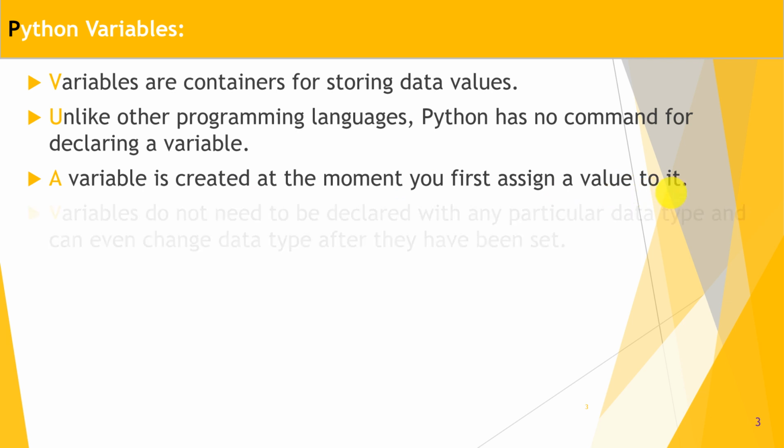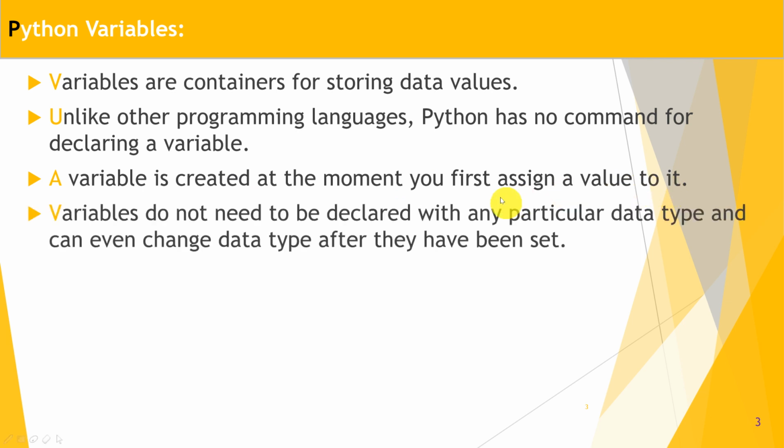For example, if you want to initialize name, then give the name of the variable as name is equal to, and in double quotes you can give any string. For example, Amol, that initializes the string variable.